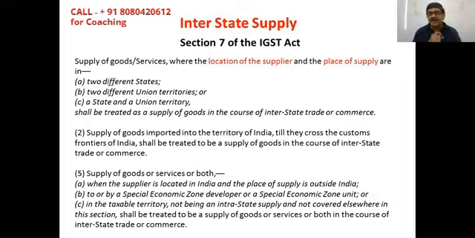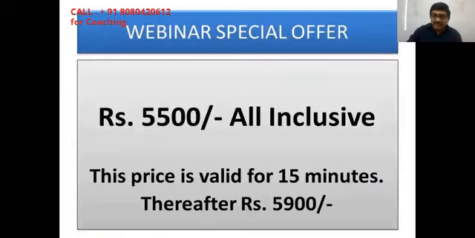So this is only a brief introduction to what is referred to as interstate supply. So why interstate supply? Because interstate supply is covered under the IGST Act. Tax is levied under IGST under section 5. When will it be levied? Answer is here. Where the location of the supplier and the place of supply happen to be in two different states or two different union territories or a state and union territory, then it should be treated as a supply in the course of interstate trade and commerce, and that includes import. And specifically subsection 5, that is a unit in SEZ and outside SEZ, even if they happen to be within the same state, still it will be treated as an interstate supply.